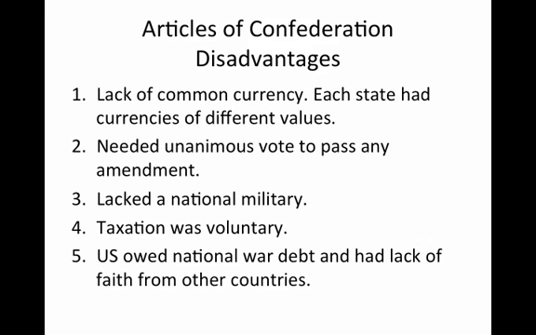The Articles of Confederation, their disadvantages. There were several disadvantages to the Articles of Confederation. First, there was a lack of any common currency. Each state had their own currencies, and each one of these currencies had different values. This made trade very inefficient.